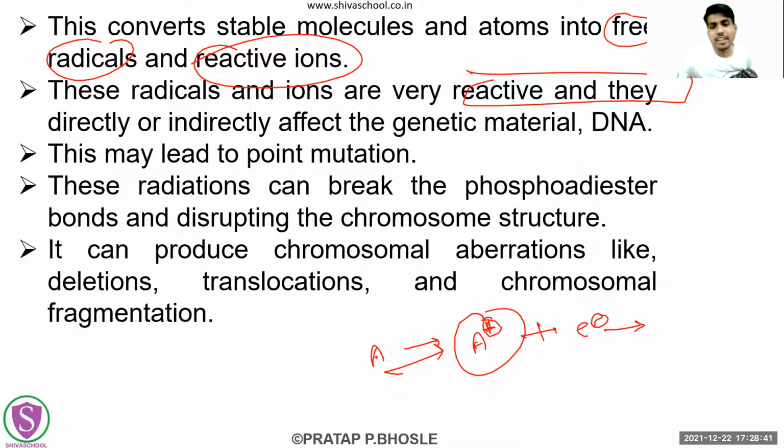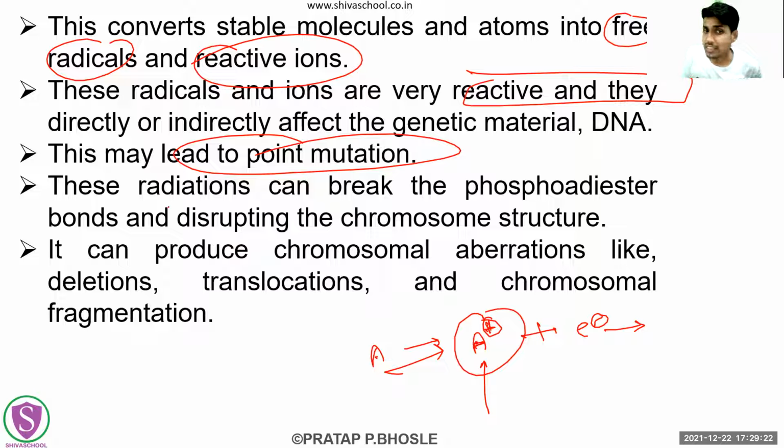So if in a normal DNA such reactive molecules are there, then obviously they will try to interact with adenine, guanine, cytosine, thymine, which are there in the DNA, and ultimately they will disrupt the structure of the DNA. Because of their reactivity, they are very highly reactive. So whenever such disruptions happen, if the purines and pyrimidines are getting affected because of these reactive ions or free radicals, then they will disrupt the DNA nucleotides. Ultimately, they may lead to mutations.